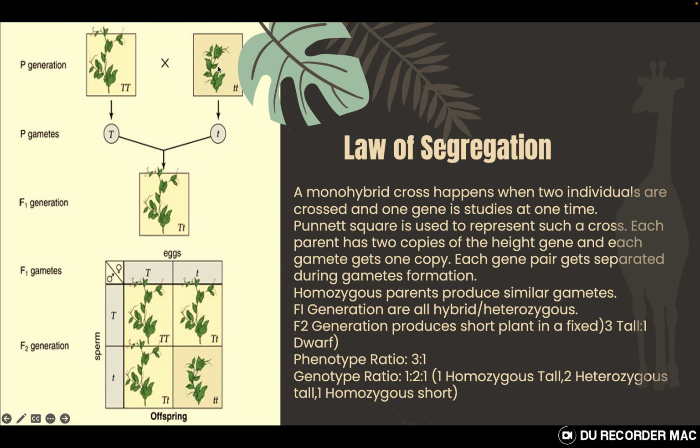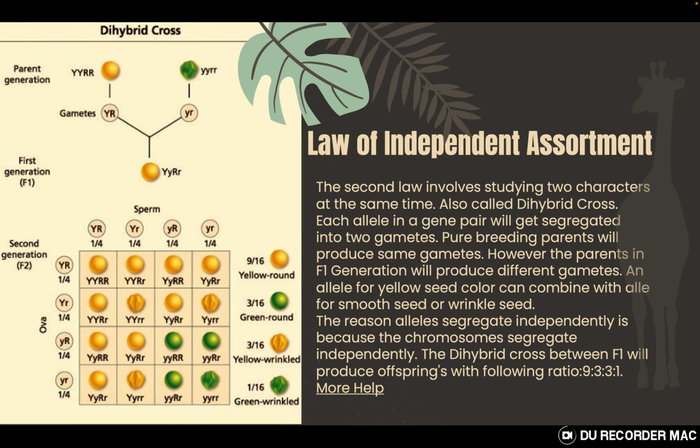No, we only focused on one character at a time. Law of independent assortment is a little complicated because over here we took two characters, we studied the two characters and we took them together from one generation to another generation.